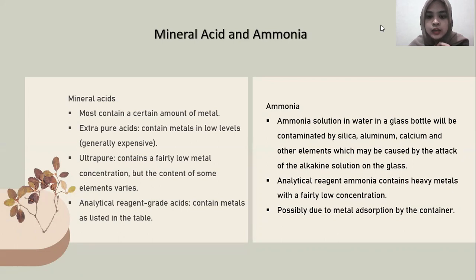And ammonia. Ammonia solution in a glass bottle will be contaminated by silica, aluminum, calcium, and other elements, which may be caused by the attack of the alkaline solution on the glass. Then analytical reagent ammonia contains heavy metals at a fairly low concentration, possibly due to metal absorption by the container.